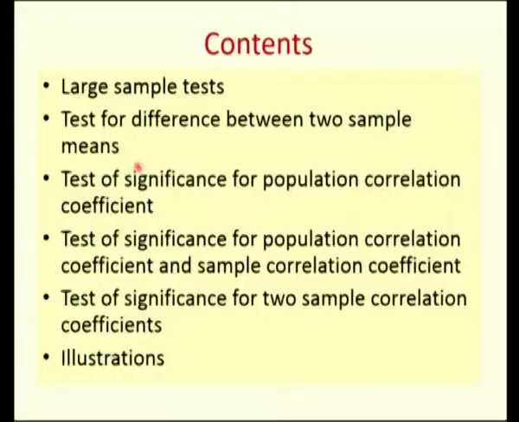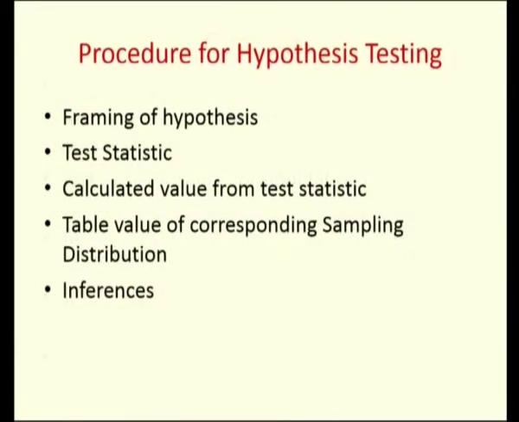Welcome to UGC lecture series on mathematical sciences. Today we are going to discuss about large sample test. In that we are going to see about the difference of 2 sample means, significance of population correlation coefficient and sample correlation coefficient, and then test of significance of 2 sample correlation coefficients. So we are going to deal with some illustrations. We are going to take some examples on all these tests and then we are going to see in this lecture the procedure for hypothesis testing.